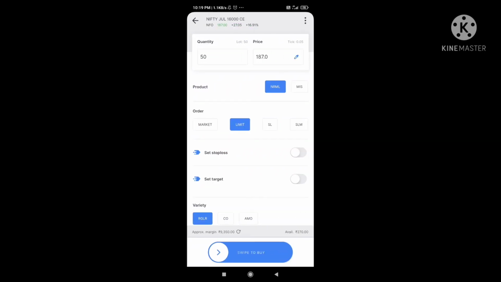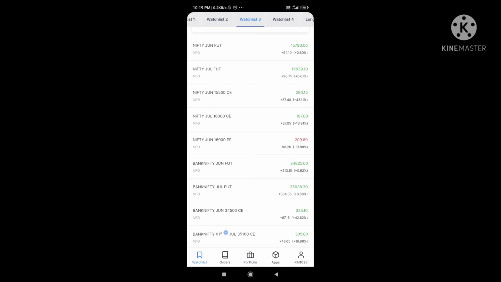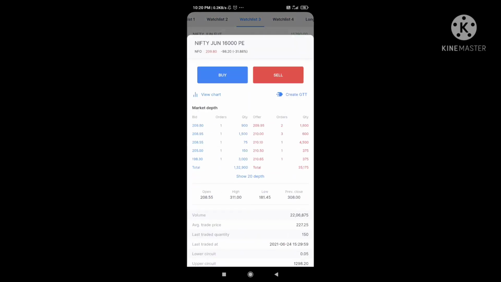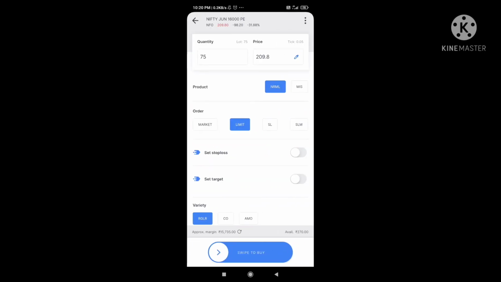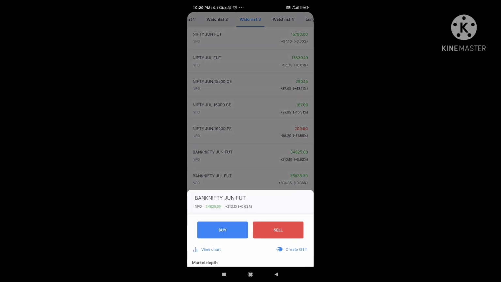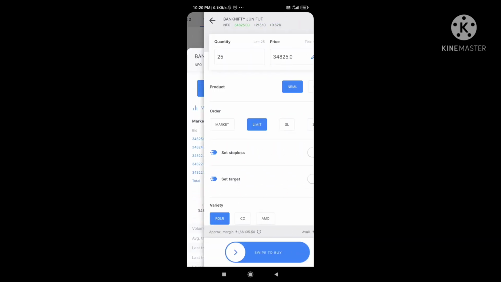You can check whether July has changed or not. Yes, it has changed. There is only a quantity of 50. So these are the changes that happened in futures and along with options contracts as well. You can check the PE position as well if you have any doubt. Is there any change, only in CE or PE, put option or call option? The put option also changed. So overall, the Nifty derivative contracts were changed.